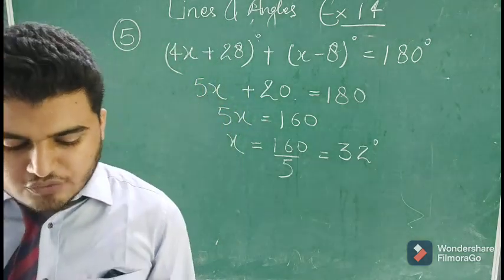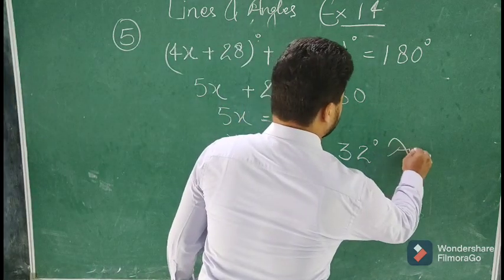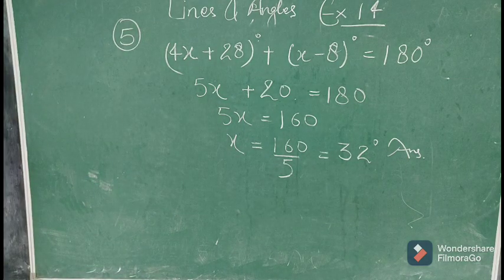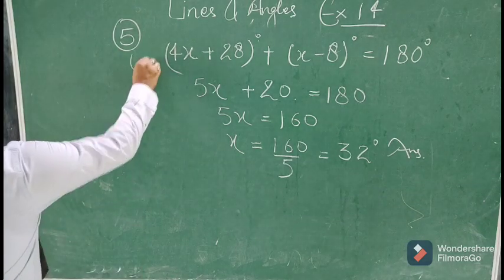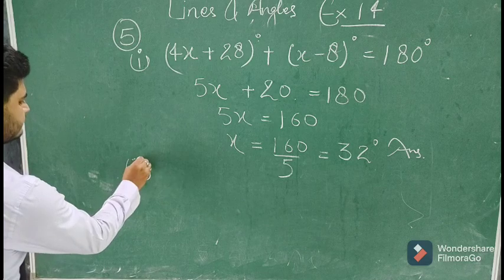We have to find the value of x, so the value of x is 32 degrees, that will be the answer. It was the first part, then there is the second part.